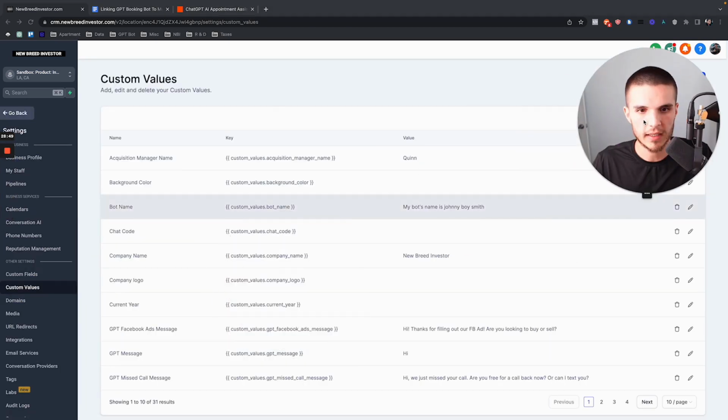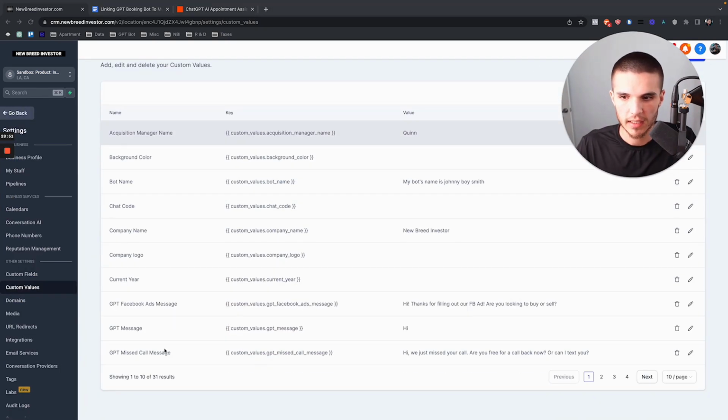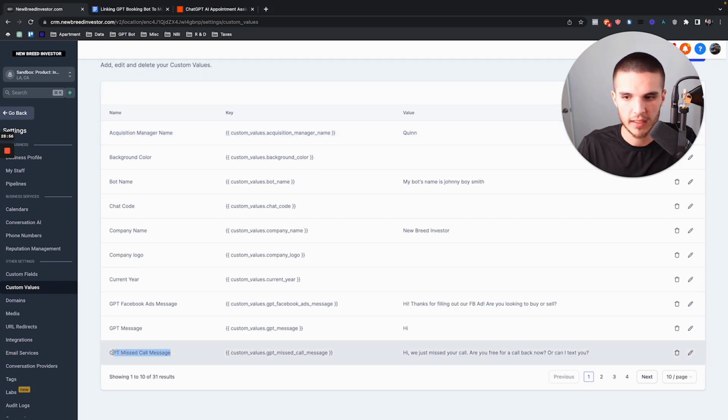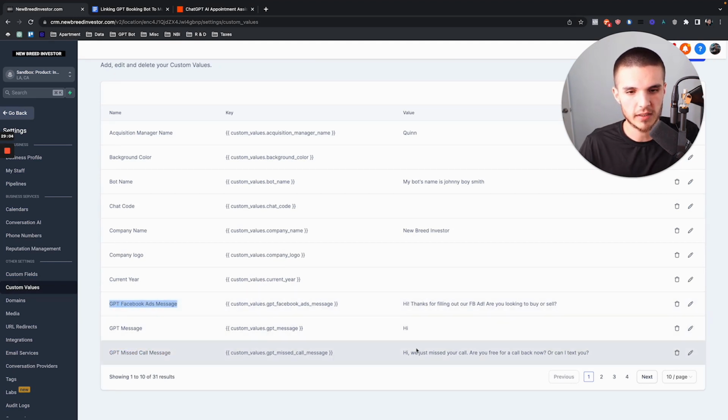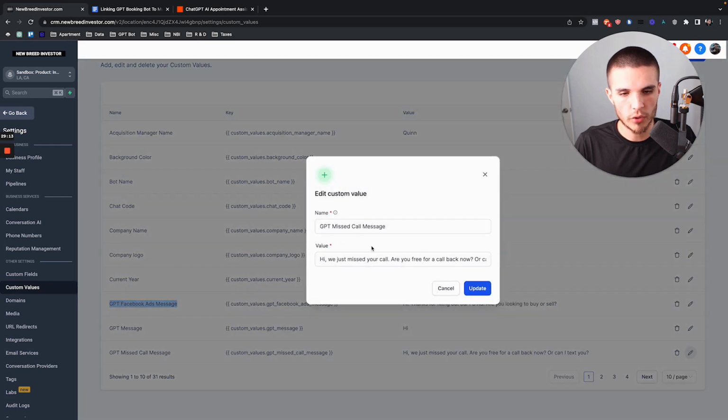So inside of the custom values, you'll see I've created these additional ones compared to the one that I made originally, that you guys are used to, which is GPT missed call message, and then GPT Facebook ads message. So once I show you how this works, and then I show you the Facebook ads, you should get it from that point. So basically, what I've done is I've programmed a specific message for the missed call text back to be linked to ChatGPT.